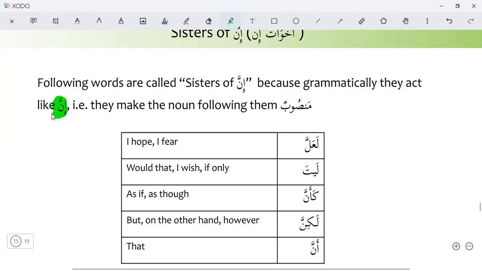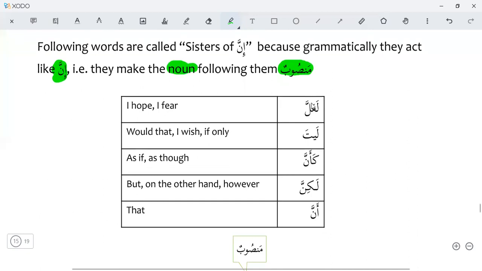They give mansub to the mubtada. So we call them sisters of inna. They make the noun following them mansub. So they all will enter a nominal sentence.